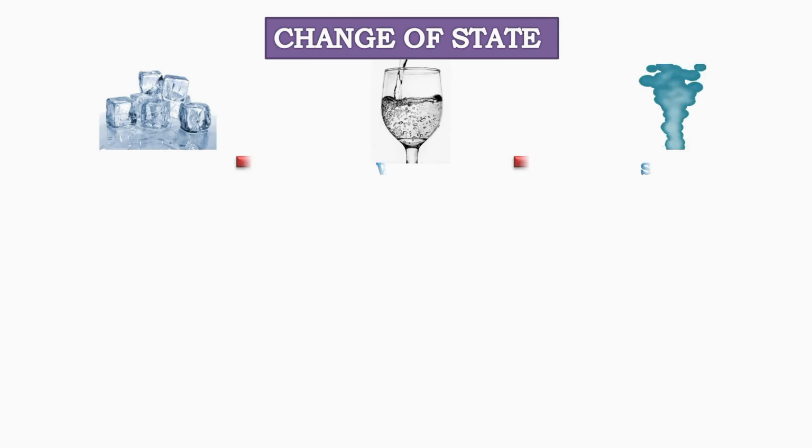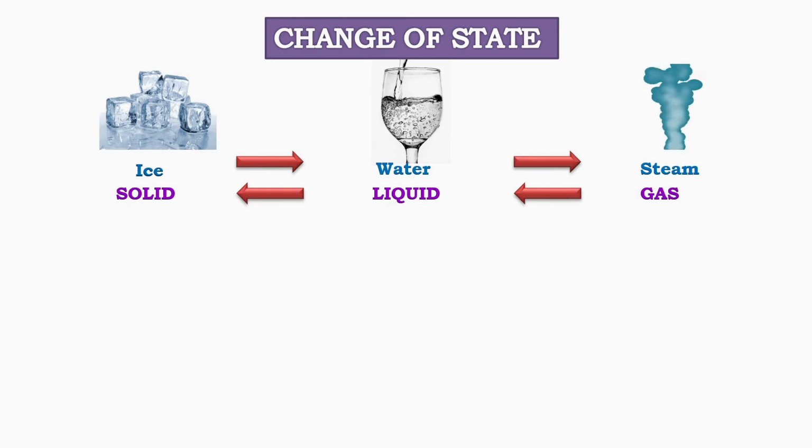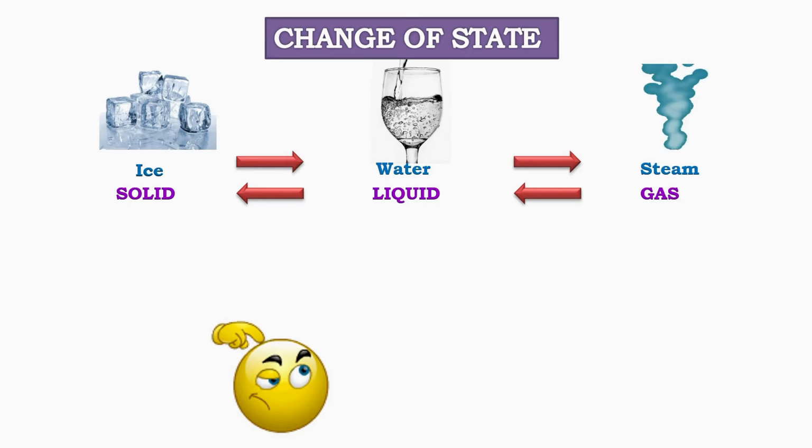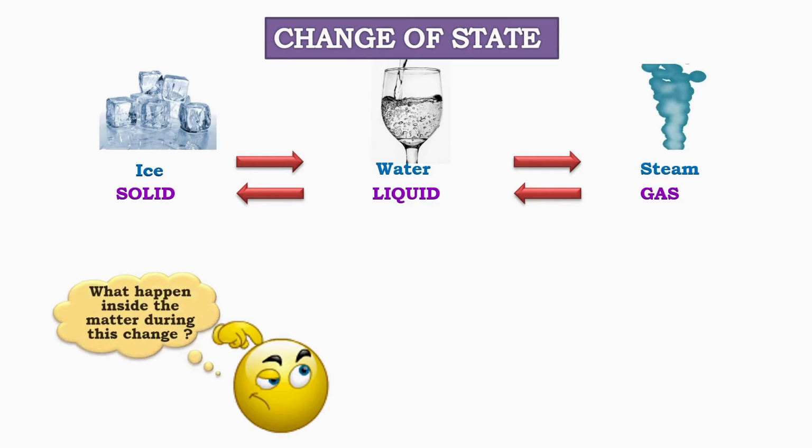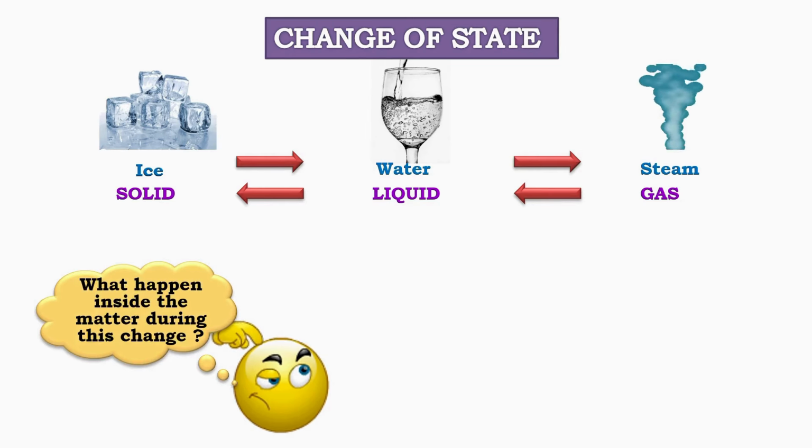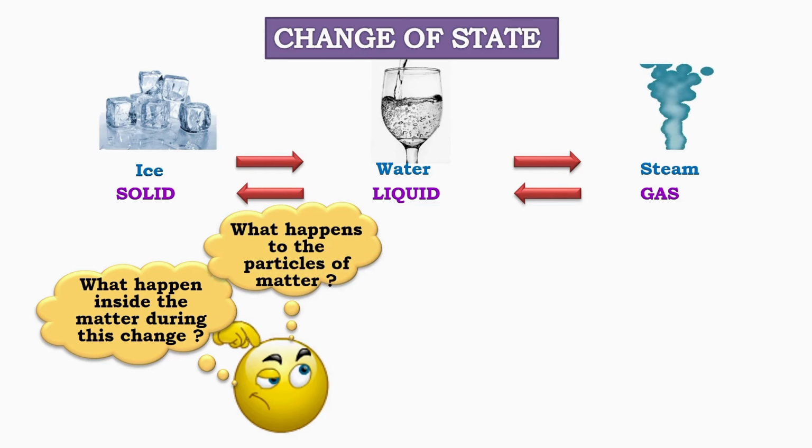Change of state of matter. Let us begin by understanding the change of state of matter. Ice, water, and steam are all the same substance, but they exist in different states: solid, liquid, and gas. These changes can happen when matter gains or loses heat. So, an important question arises: what happens inside matter during this change? What happens to the particles when a solid changes into a liquid or a liquid changes into a gas?